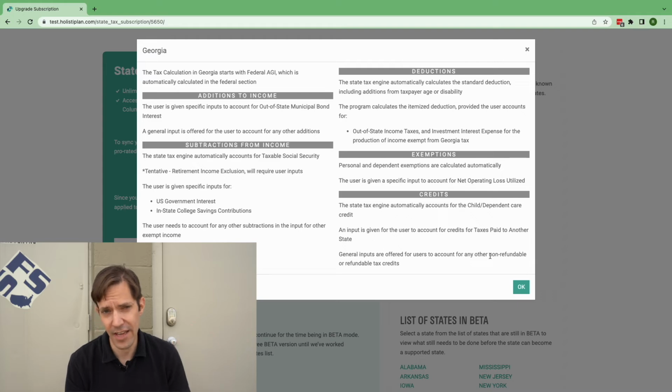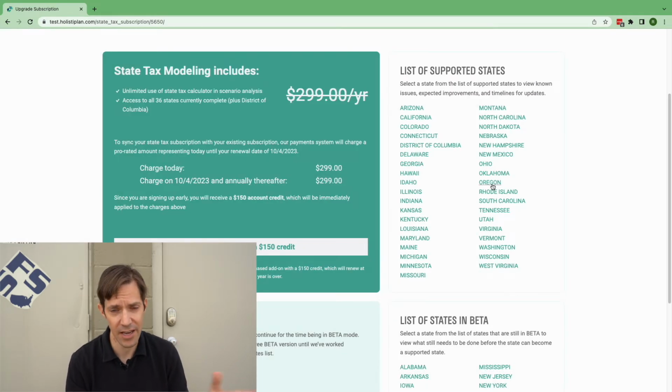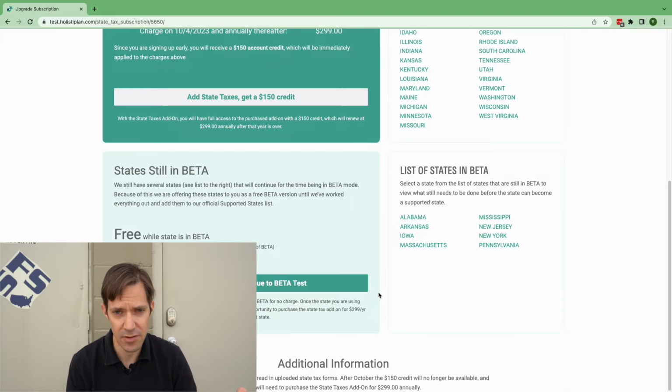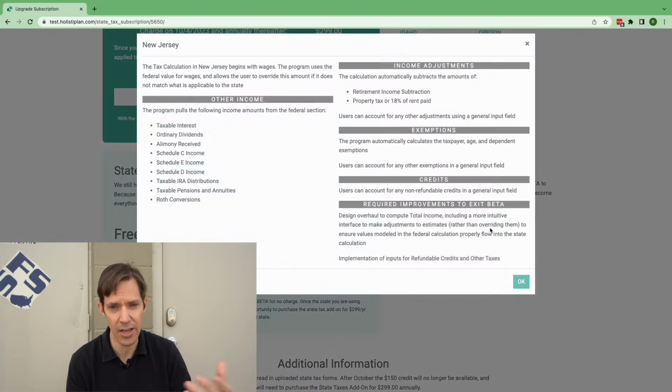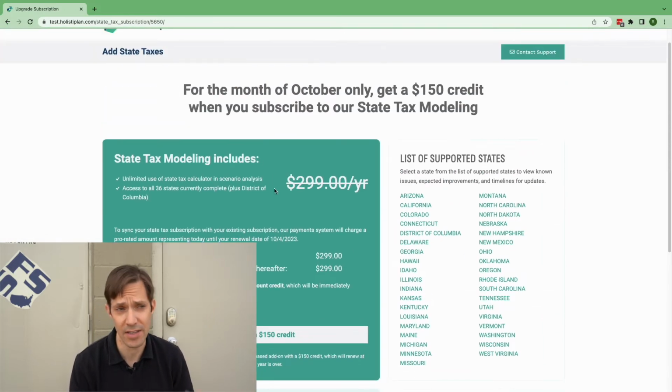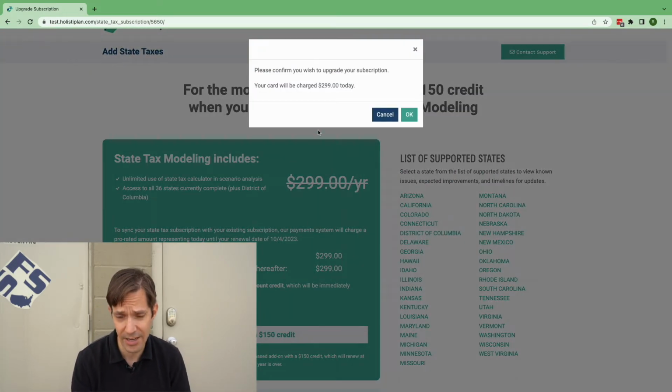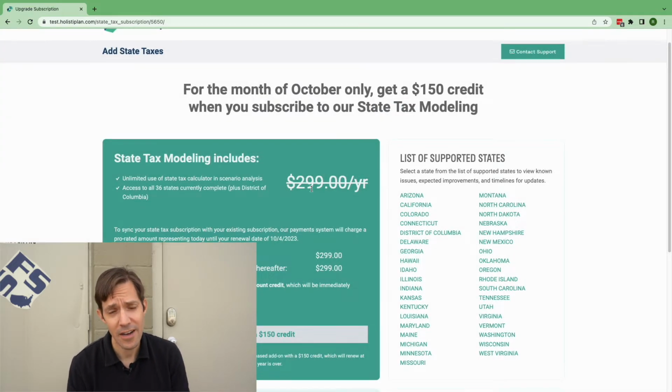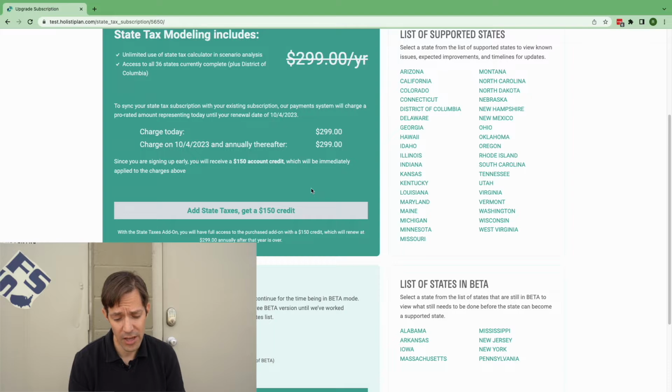It lists out all the states that are exiting beta. You can click on them to see where we're at on them, what we see as enhancements down the road, and some of the things you need to think about when you're modeling those states within the system. But then you also see the pricing. The pricing is going to be $299 per year. If you sign up in October 2022, you'll get an immediate $150 account credit. So that's like half off, right?